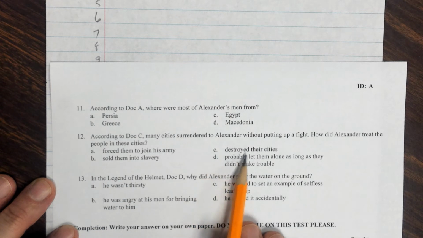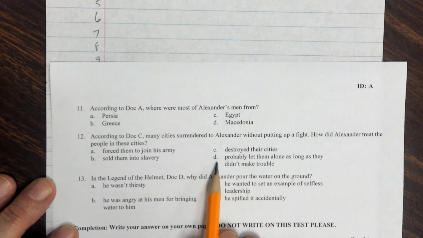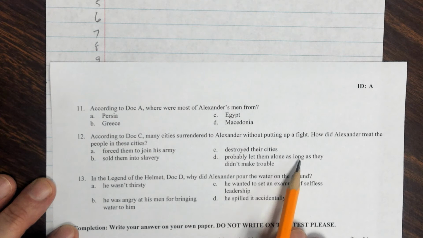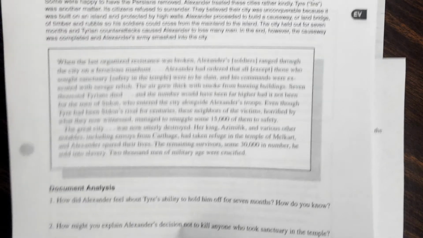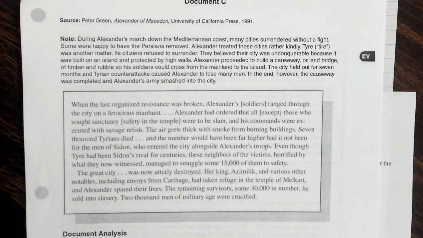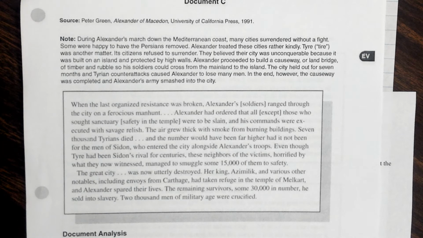C. He destroyed those cities. Or D. He probably let them alone as long as they didn't make trouble. So in document C, we have some evidence for how Alexander treated the cities that did not fight back but surrendered. Look at that and answer your question.